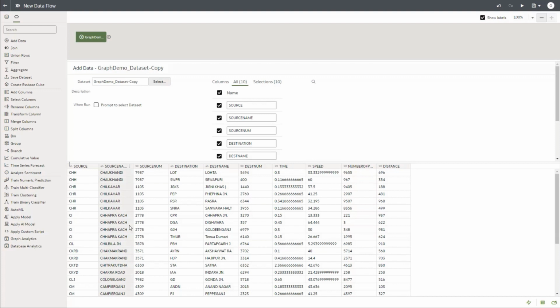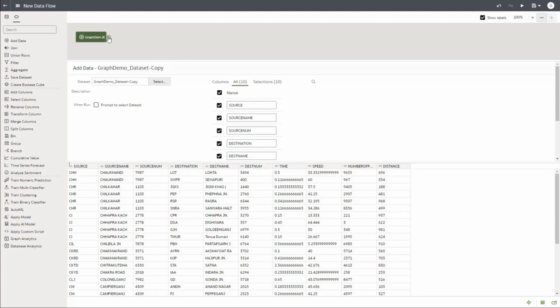So the source names or destination names are available. Okay, they're not exhaustive train stations. It's a subset of train stations, for your information. We have other information like the time required on average to move from one station to another station, or the train speed between the two stations, the number of people that typically use it on average, and the distance between them. We have other key information as well.